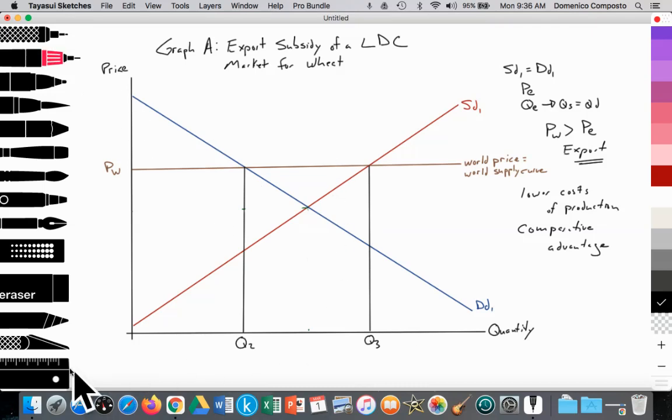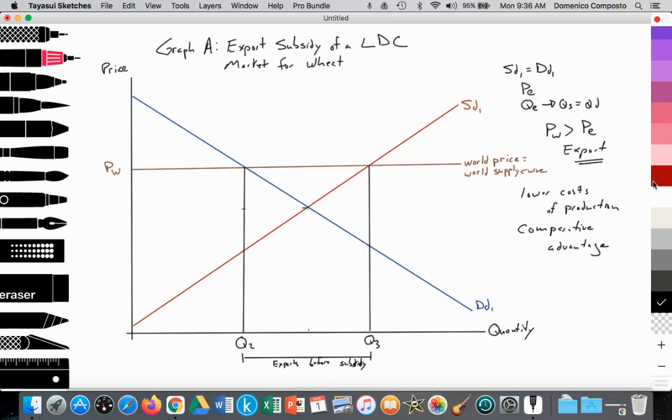And then we would note that the distance between Q2 and Q3, those would be the exports before the subsidy is provided. So I'm just going to make a note here that these are exports before the export subsidy, by an amount of Q3 minus Q2. That is being exported out into the world market.